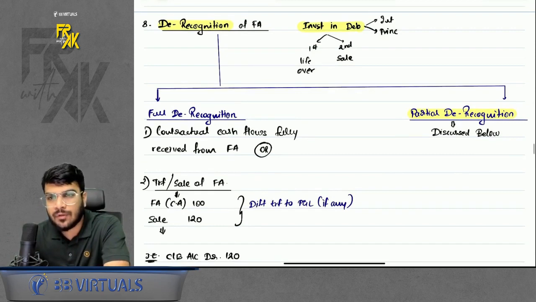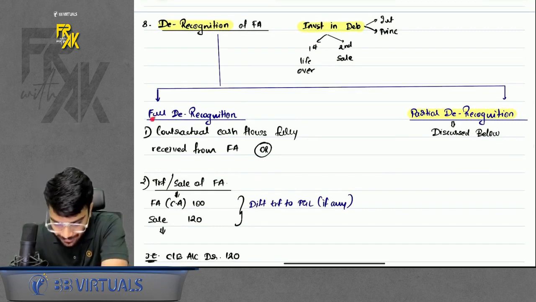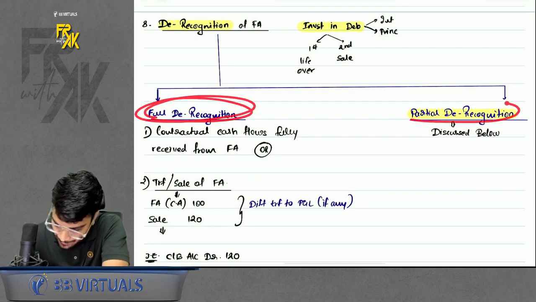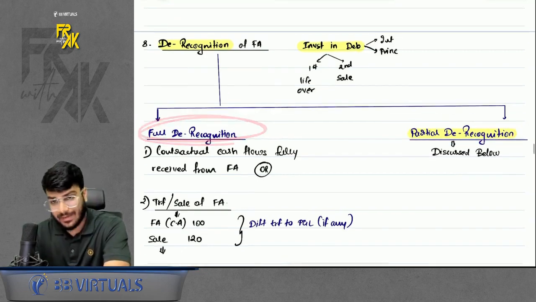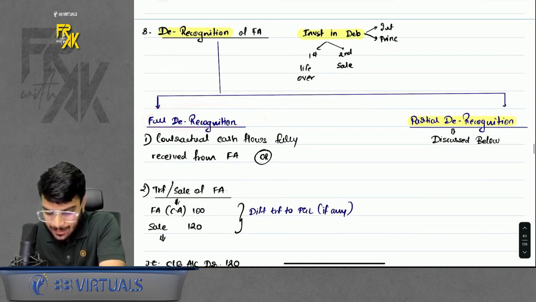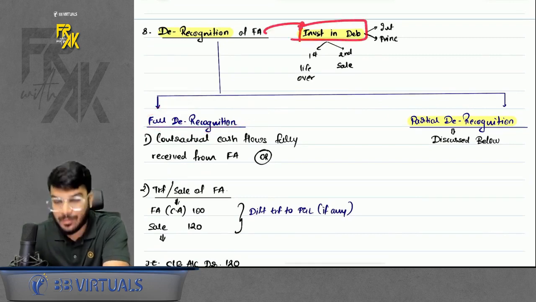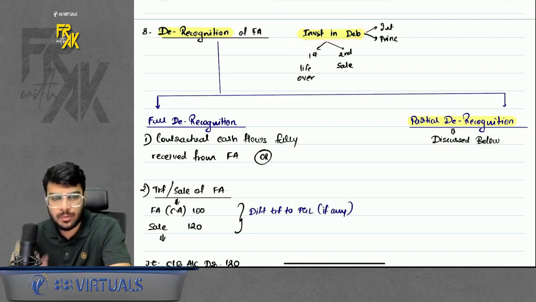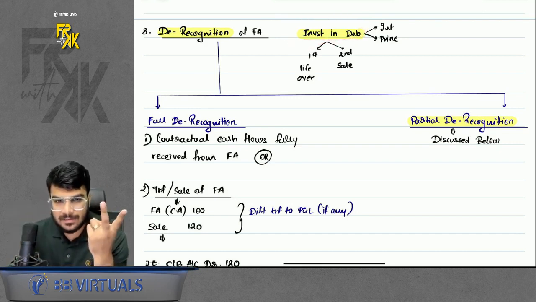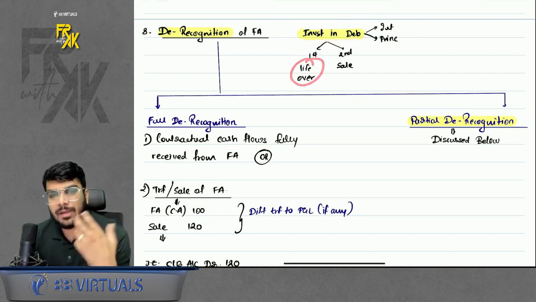There are two types of derecognition discussed here. One is full derecognition and one is partial derecognition. In full derecognition, it is very simple. Let's suppose I have a financial asset in the name of investment in debentures. When will I remove this investment in debentures out of my books? In two circumstances. First, when the life is over. What is the meaning of life is over?